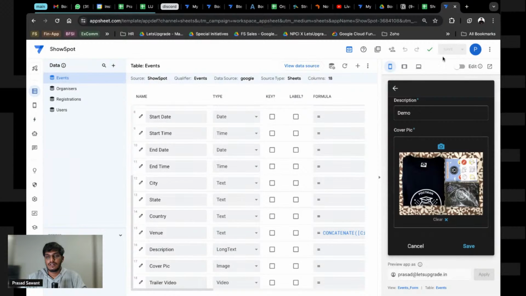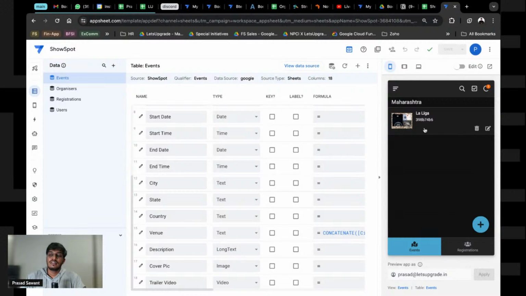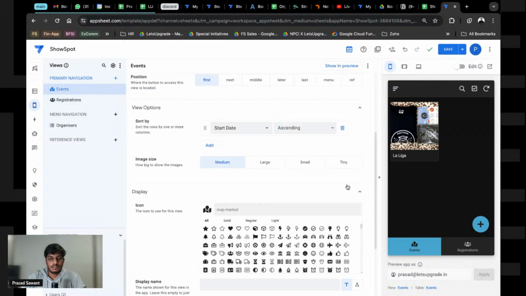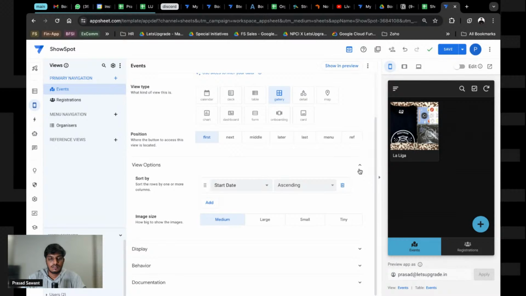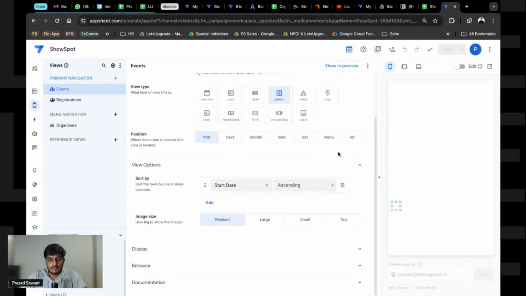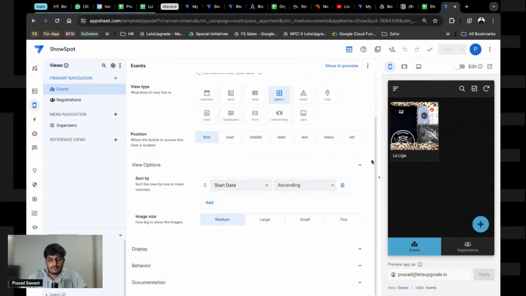Now the image has to go in our folder that we created. We'll go to views and change that to table gallery. So this is how it will look.